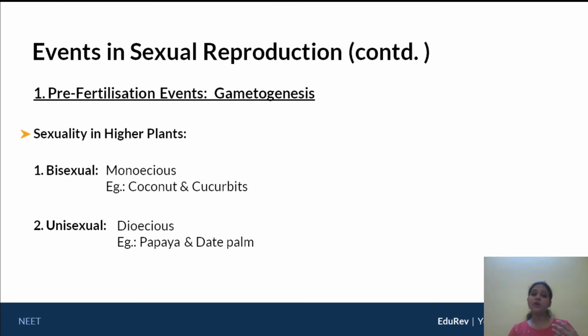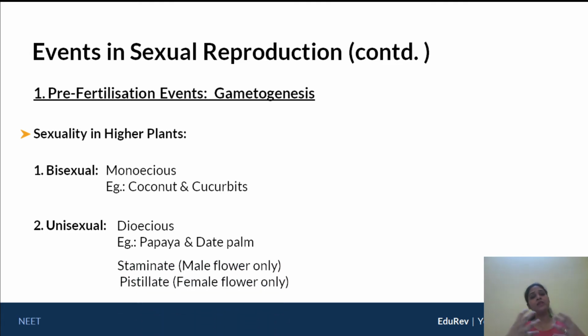Now, suppose we talk about a unisexual flower, I'm quite sure you're aware that you have the presence of four whorls. That is, you have the sepals forming the calyx, you've got the petals forming the corolla, but we're not really concerned about that because that's not sexuality. But the androecium and the gynoecium. The androecium is also called the stamen, the gynoecium is also called the carpel, and it contains the pistil. So suppose a plant has only a male flower, then you will call that particular flower a staminate flower, only the stamen present there. However, if a flower contains only the female part, you will call it a pistillate flower, implying only the female portion present over there. So, staminate and pistillate flowers.